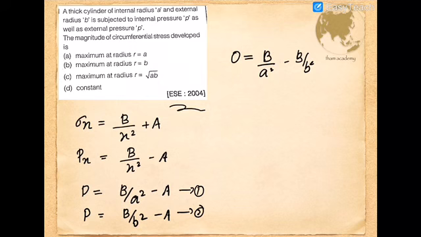A gets cancelled. Definitely these two quantities are not 0, so we can conclude that the constant B should be 0.